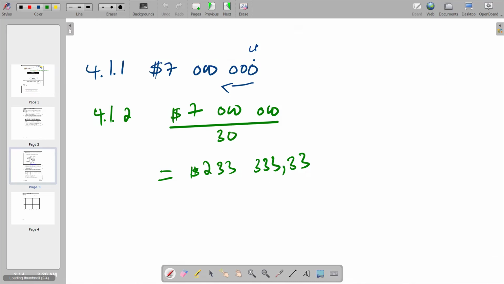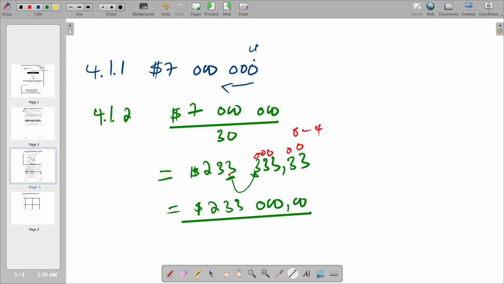So we have got our thousand here. We look behind our thousand, we have got a 3, which is in the range 0 to 4. So it doesn't change our 3. Then all the figures that are after the 3 become 0. So it is equal to 233,000. So this becomes your final answer. So that's what we have for that part.